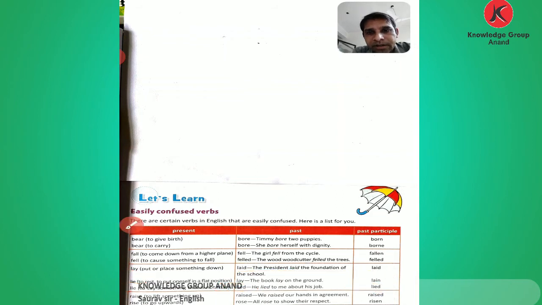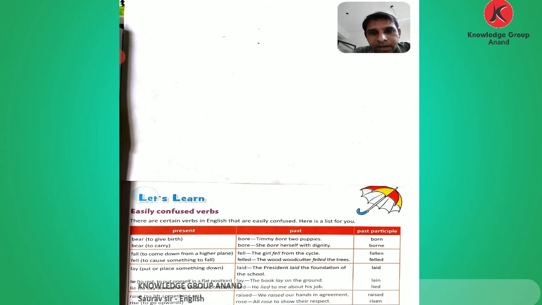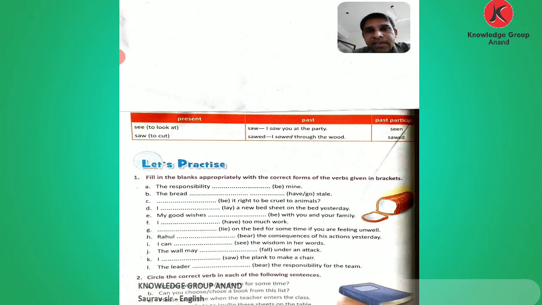Okay, now comes the third: the words raise and rise. Raise means to lift something up, and rise means to go upwards. Raise: raised, raised, same. Rise, rose, risen. We raise our hands in agreement. And all rose to show their respect. Rose means to go upwards, and raise means to lift something up.